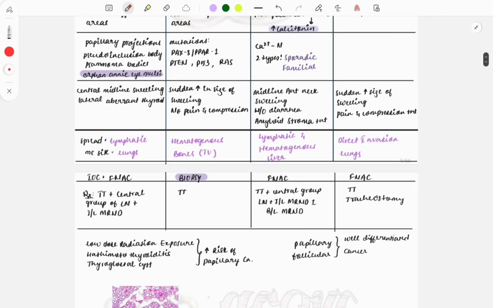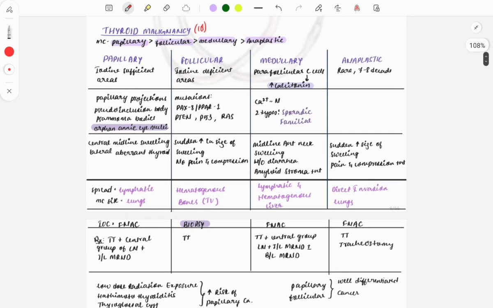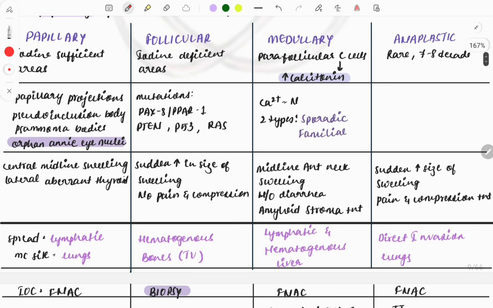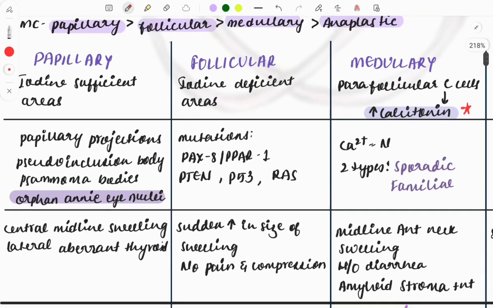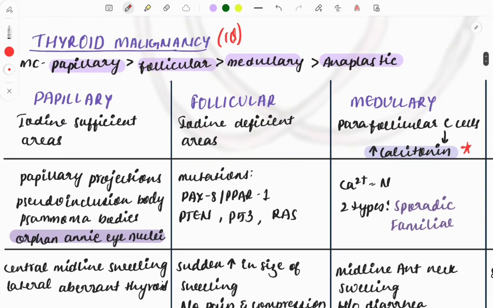So a simple table, and in this all the important things have been discussed. So one table, you mug up this table and all the thyroid related questions are solved in a single table. So this is not that important. The first table, the only important thing is this one. The marker for the medullary is the increased calcitonin, and if you are a repeater, you might already be able to recall that it arises from parafollicular C cells and calcitonin is the marker. Because this is quite a famous PYQ about medullary thyroid cancer.